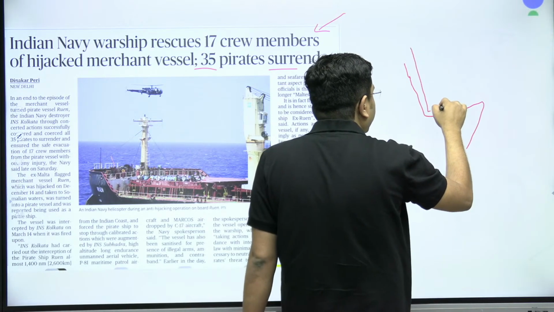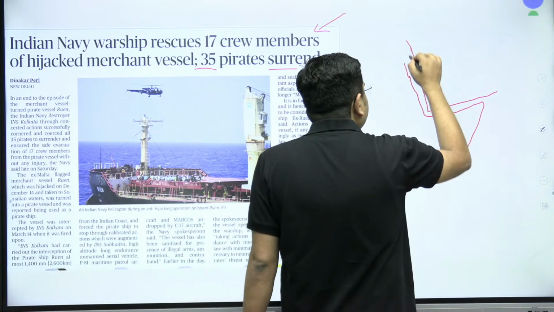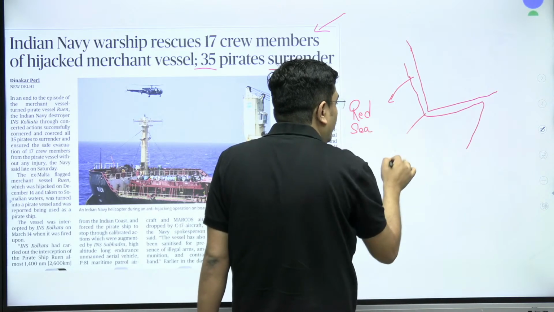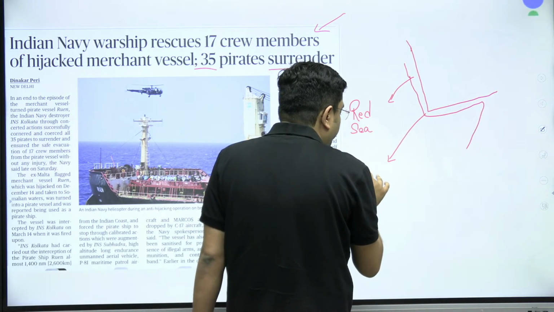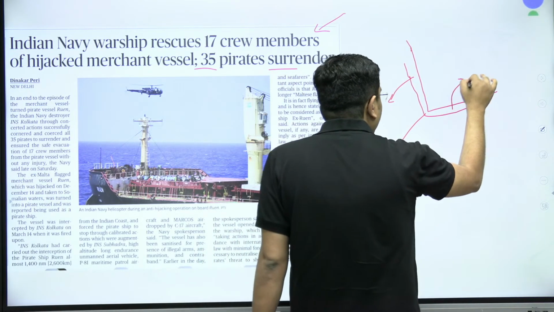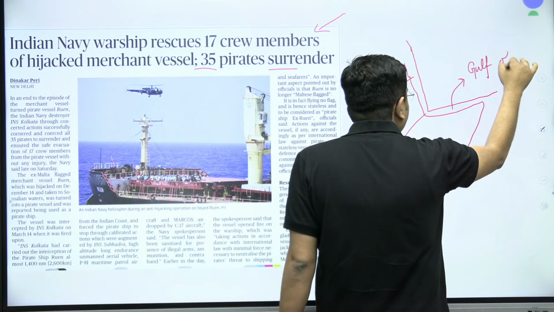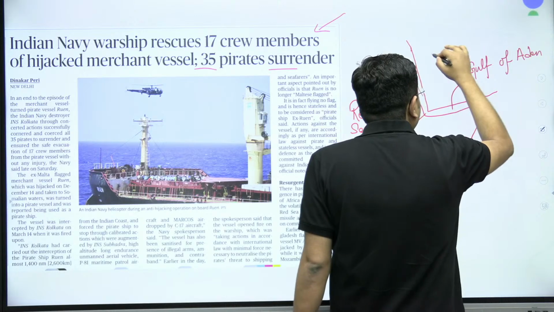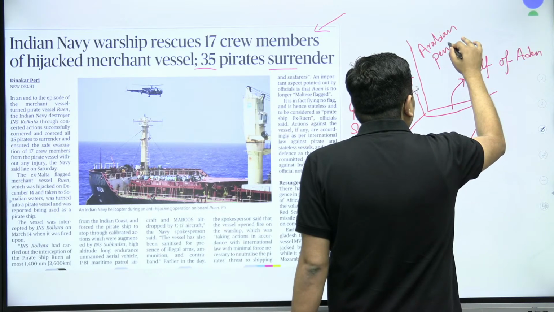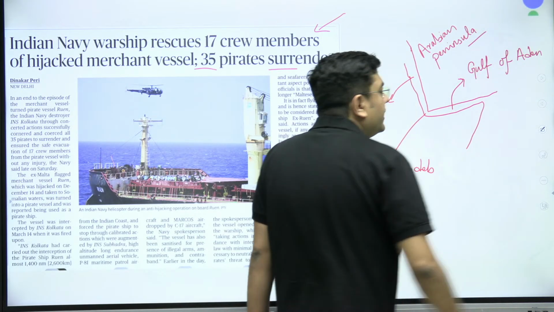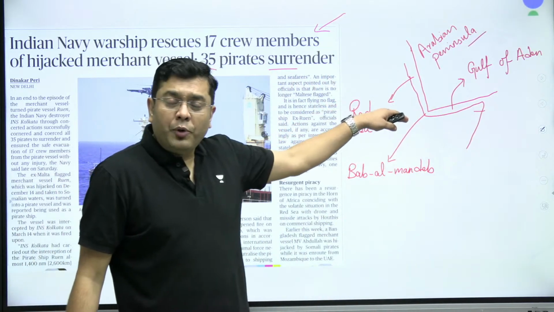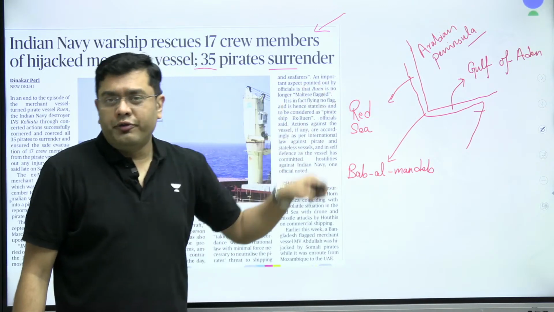In the region of the Horn of Africa and between the Arabian Peninsula, there you have the Red Sea, you have the narrow strait of water that is Bab el-Mandeb, and then you have the region of the Gulf of Aden. This is the Arabian Peninsula, and the lower portion that you see is basically the Horn of Africa with Somalia, Eritrea, Djibouti. They border these vital sea lanes of communication.